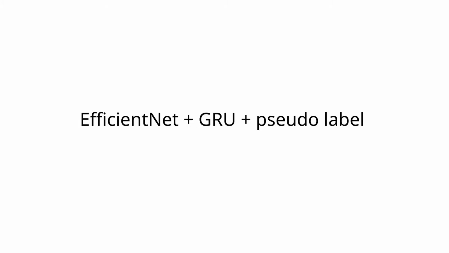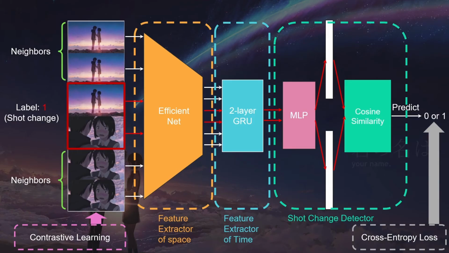We conduct an ablation study and show how each component affects the F1 score. This is our final model structure, EfficientNet with GRU with pseudo-label. Our input is the original pair of frames with label, along with the previous n neighbors and following n neighbors, where neighbor is our hyperparameter.